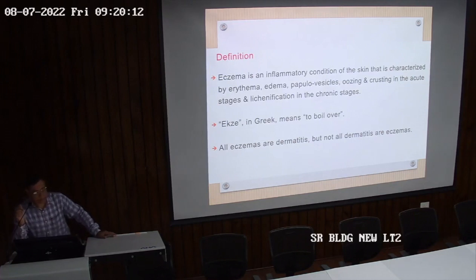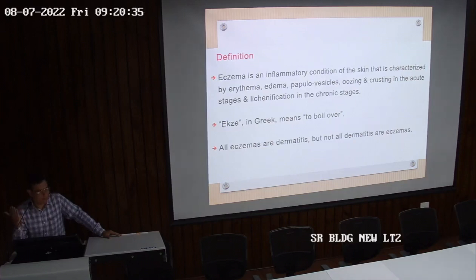So all eczemas are dermatitis. All eczemas जो भी define किया है हमने, there is inflammation of the skin, but not in all inflammation of the skin we will call it as eczema. What are the examples जहाँ inflammation होता है but it's not an eczema? कुछ ये समझ में आया sentence?